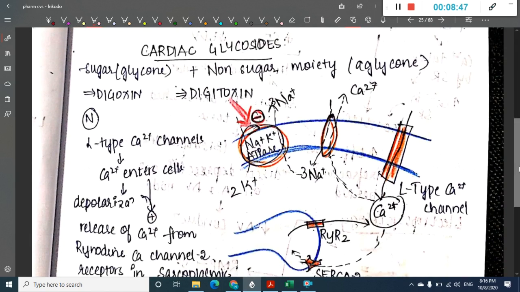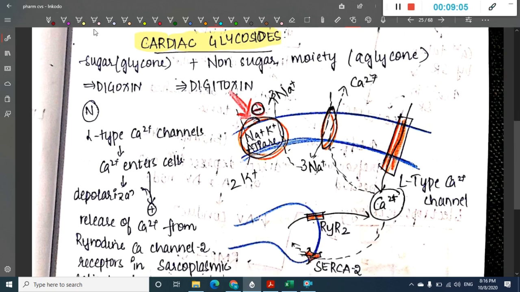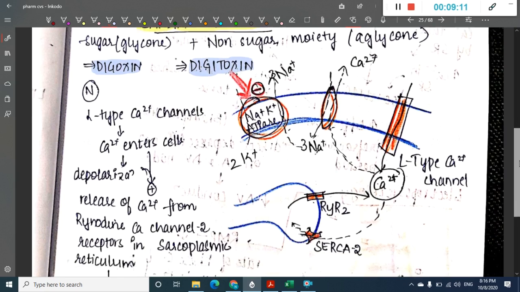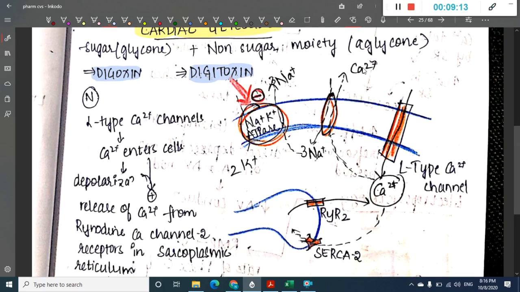Then the next inotrope which is important here is cardiac glycosides. So what are cardiac glycosides? Cardiac glycosides have a sugar group, that is the glycone group, and a non-sugar moiety, that is the aglycone group. What are the drugs in this group? We have two drugs, one is digoxin, second is digitoxin. So we will see the normal action. So this is the normal pathway.